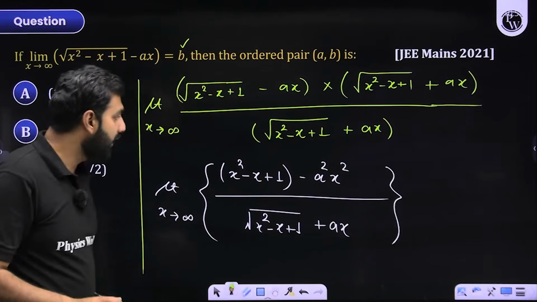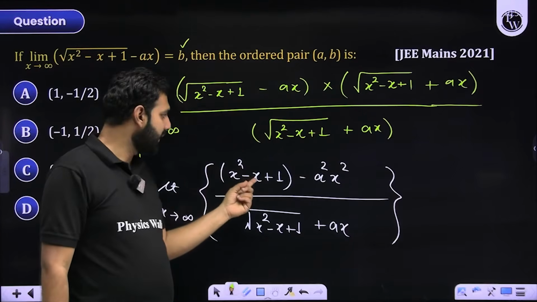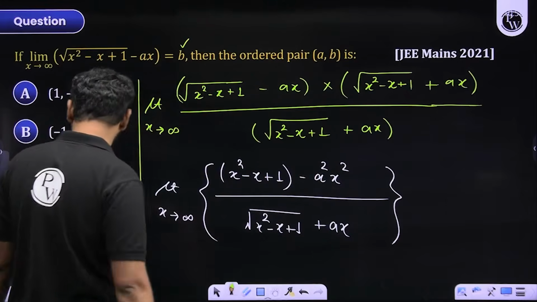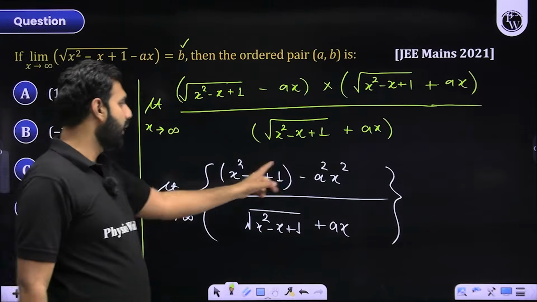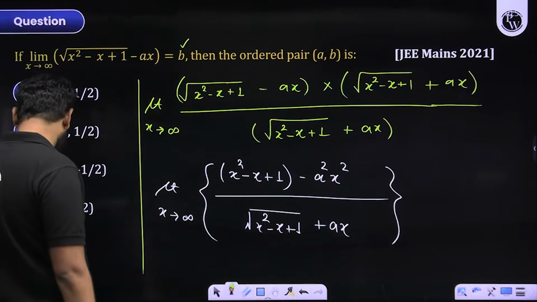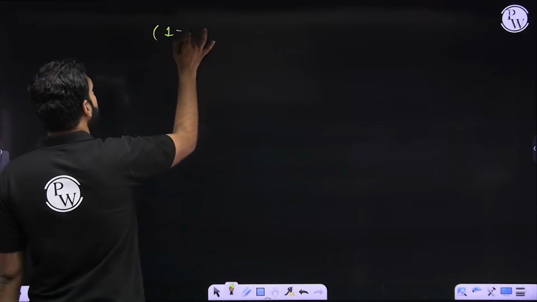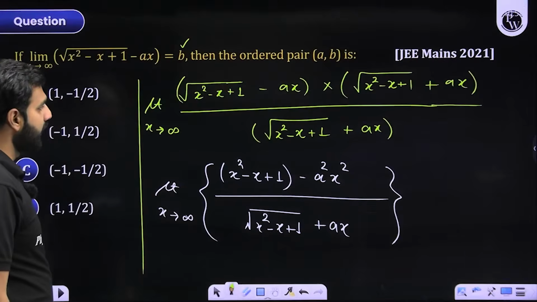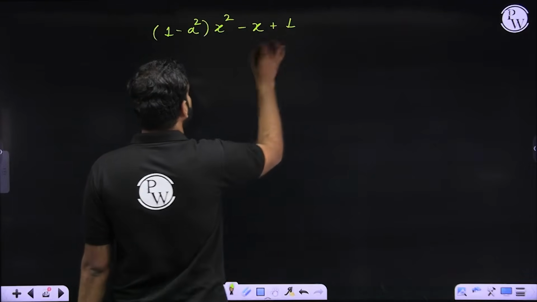Now, if I look at this part, the problem here is if I could rearrange this, x square minus x plus 1 minus a square x square. Look at the numerator. Can I rearrange that numerator? So x square minus a square x square. If I take x square common, I'm left with 1 minus a square times whole of x square. Did you get that? Now from there, I'm left with minus x plus 1 in the numerator.